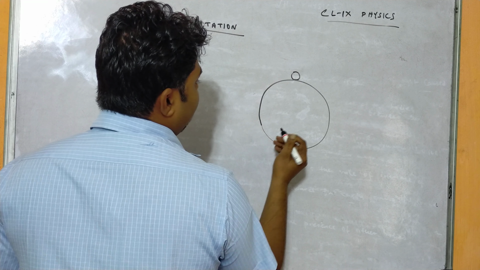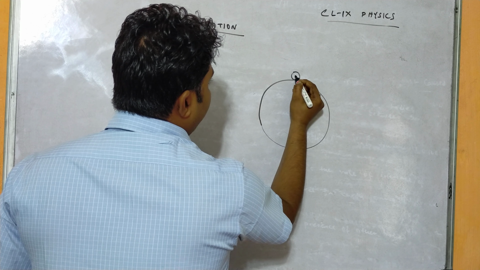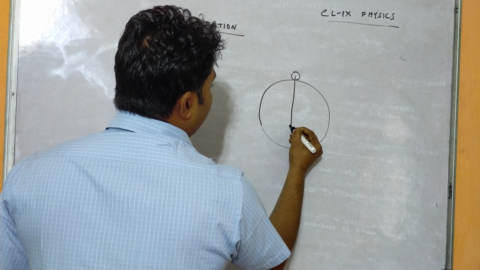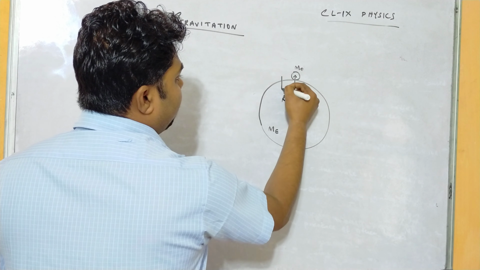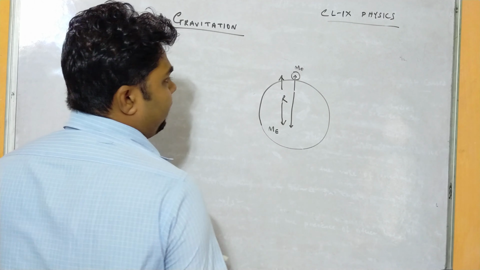Let us consider the distance between this small mass and the heavier mass. This is the mass of earth and this is the mass of the object, and the distance between the two masses is capital R.